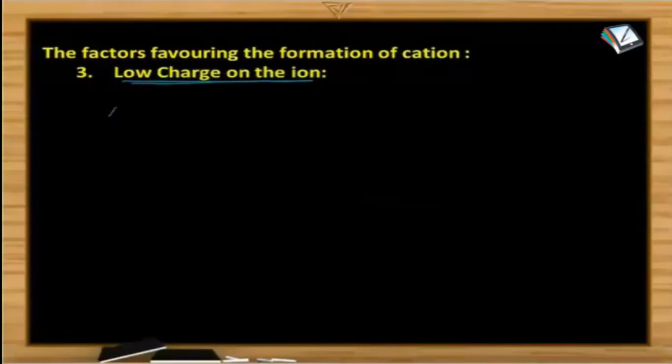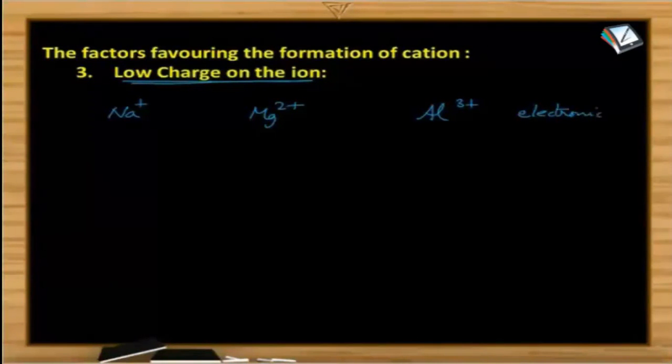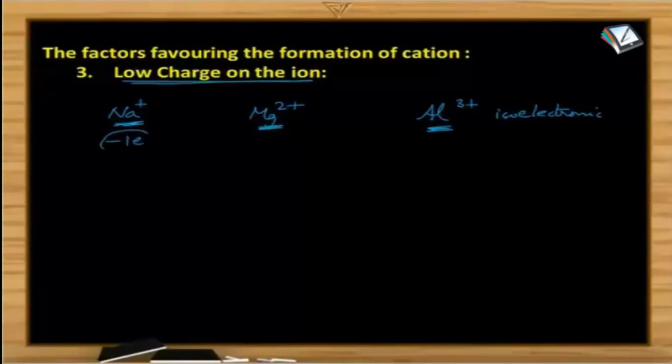Now let us take the example. Sodium, magnesium, then aluminum. Now what is the similarity between these three first? All these are of the same isoelectronic series. What is the meaning of isoelectronic series? They will be having the same number of electrons but different nuclear charge. Now what is the difference here? The difference here is nuclear charge. So this is having only +1 charge, this is having +2 charge, this is having +3 charge. Now here sodium is getting +1 charge, means here we are removing only 1 electron, isn't it?